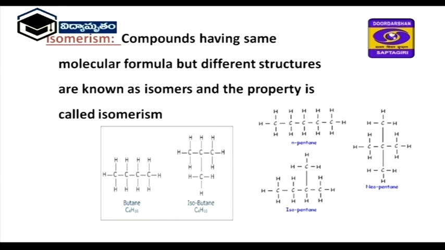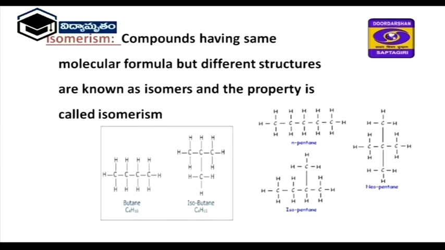One example is butane. Butane has 2 isomers, they are n-butane and isobutane. n-butane means 4 carbon atoms are in the same chain with all hydrogen atoms. If 3 carbon atoms are in one direction and the branch is taken from the second carbon, that is called isobutane.